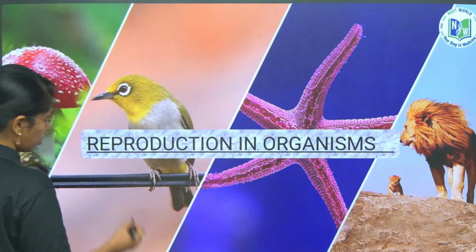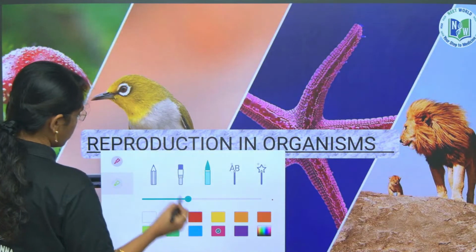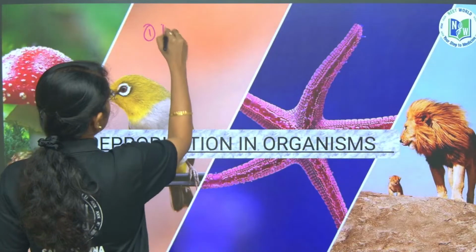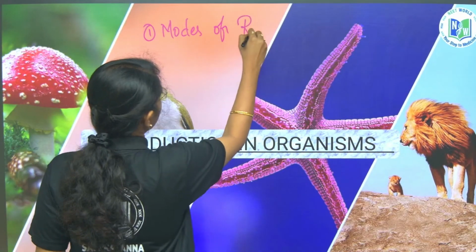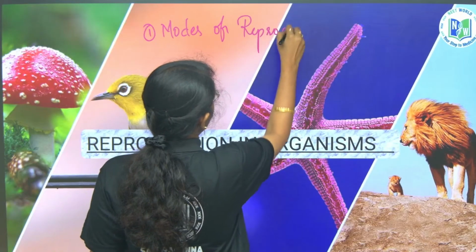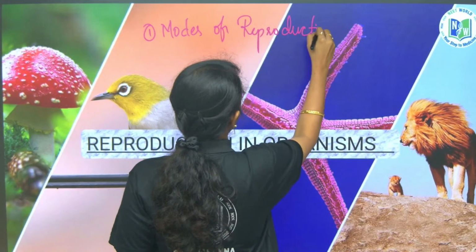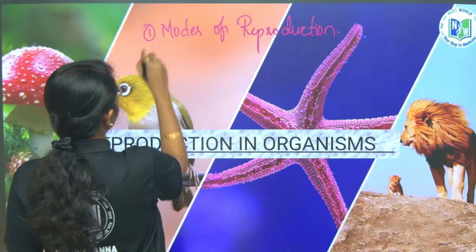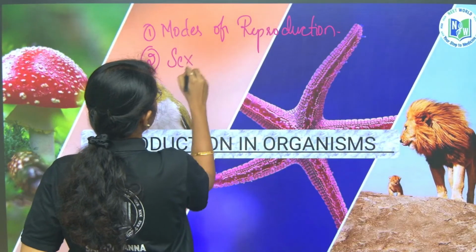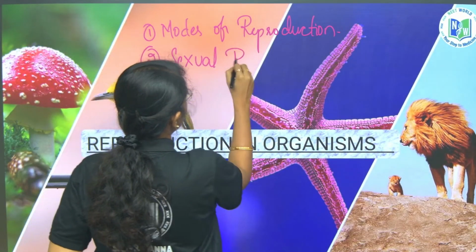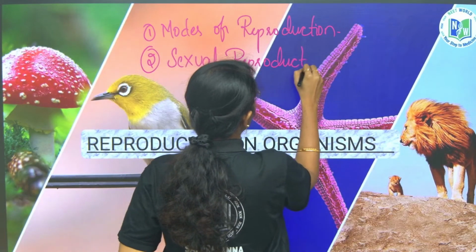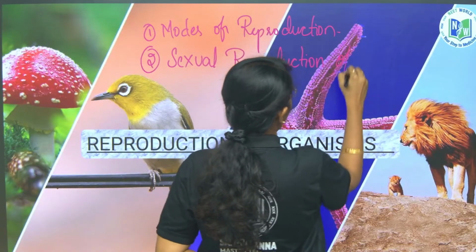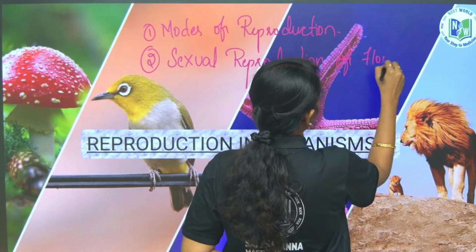Fine, right. The first one is modes of reproduction and the second one is sexual reproduction of flowering plants.